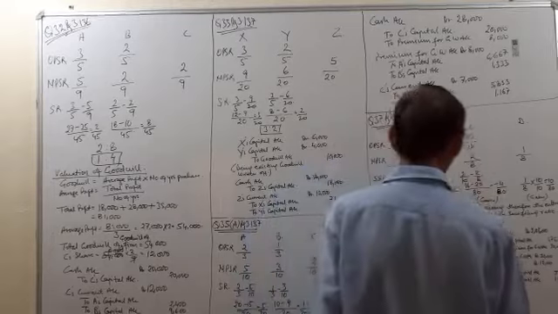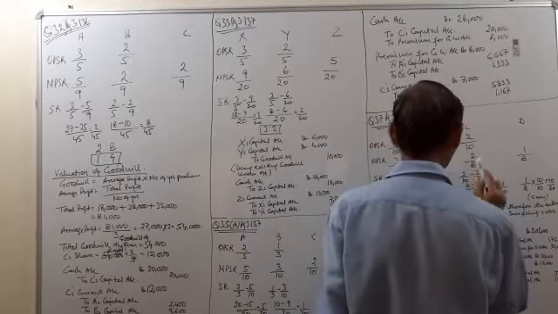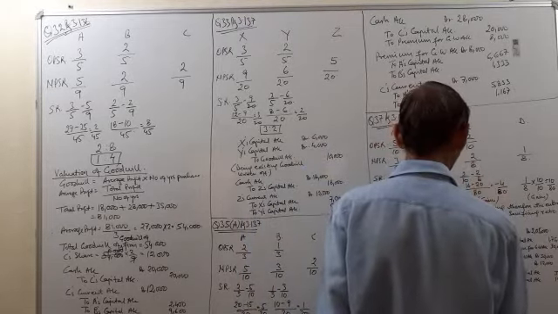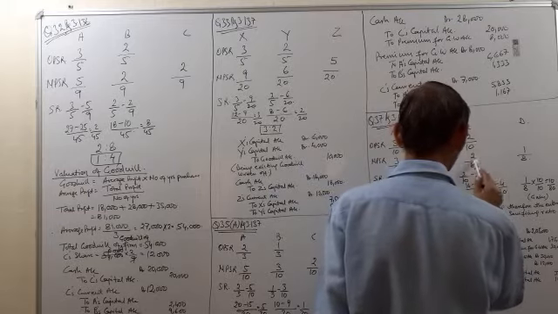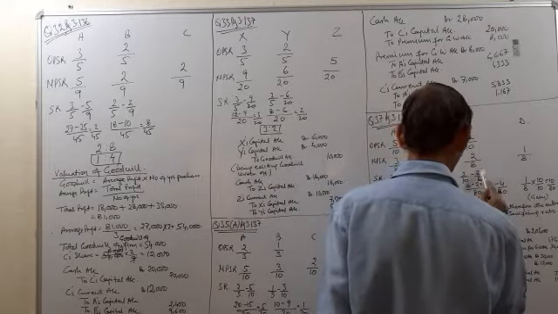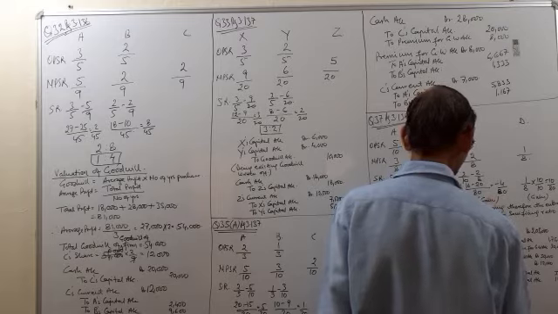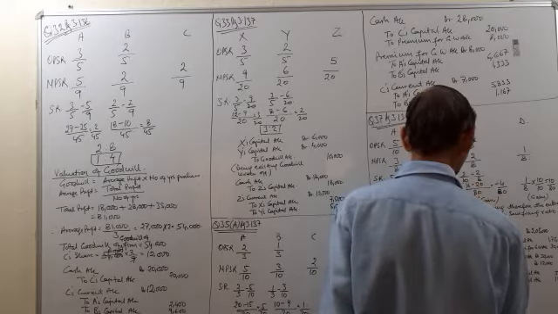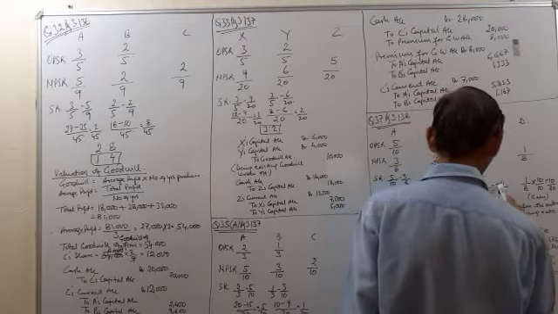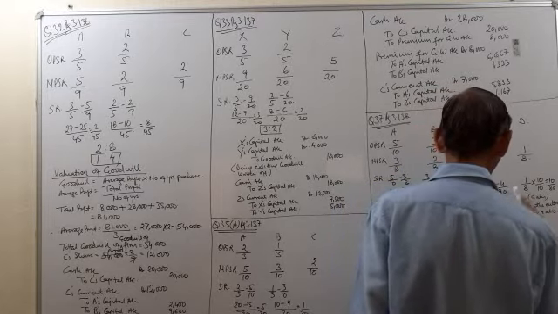Now for C, the old ratio was 2 by 10 and the new ratio is 2 by 8. So from the old we will subtract the new: 2 by 10 minus 2 by 8. 80 is the LCM, 10 8s are 80, 8 2s are 16 and 8 10s are 80, 10 2s are 20. So the answer comes to minus 4 by 80.